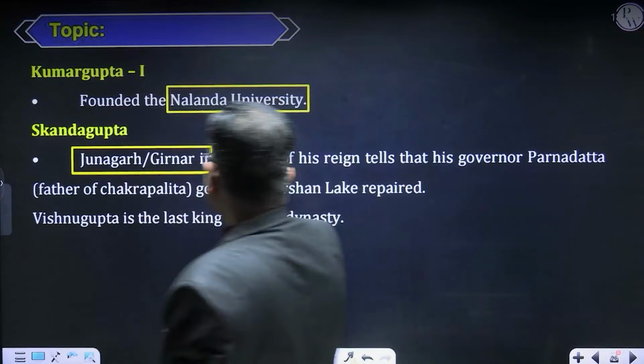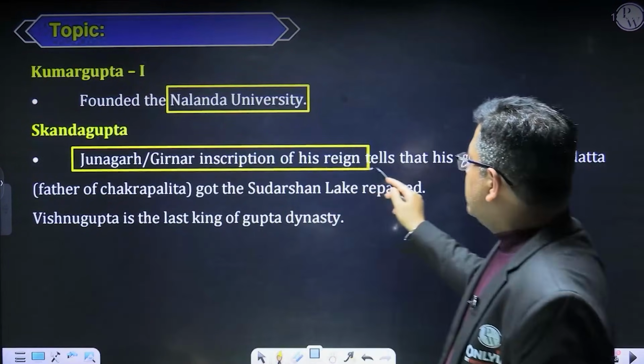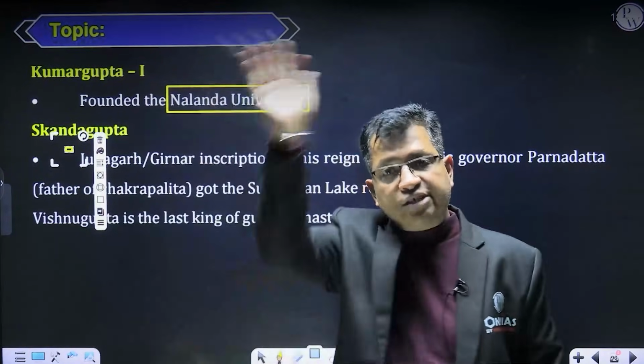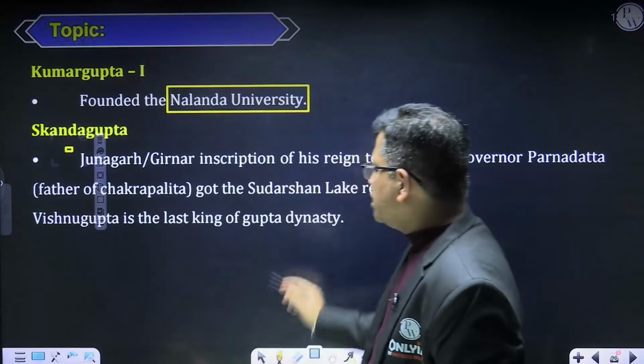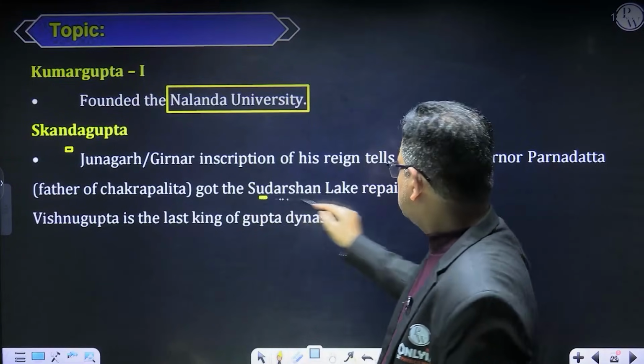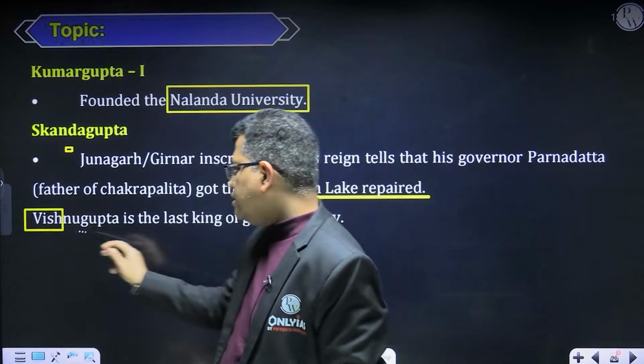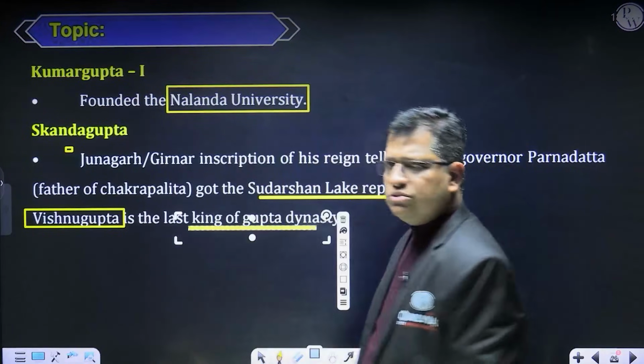Skandgupta is known for the repairing of the Sudarshan Lake, which was constructed by Chandragupta Maurya. So Skandgupta is known for getting the Sudarshan Lake repaired, right? And Vishnugupta is the last king of the Gupta, right, sirs and madam? So that is the important one.